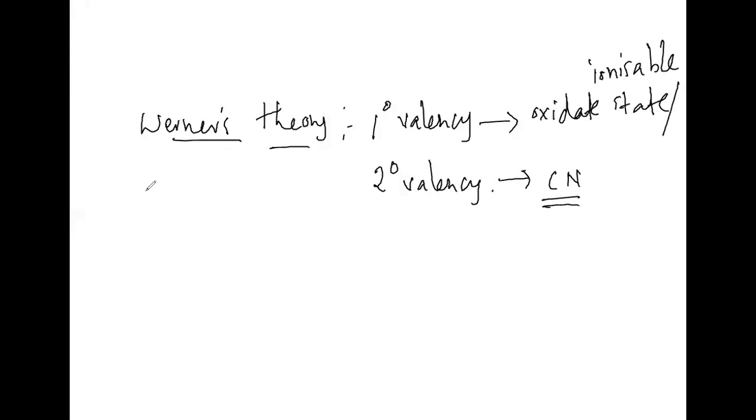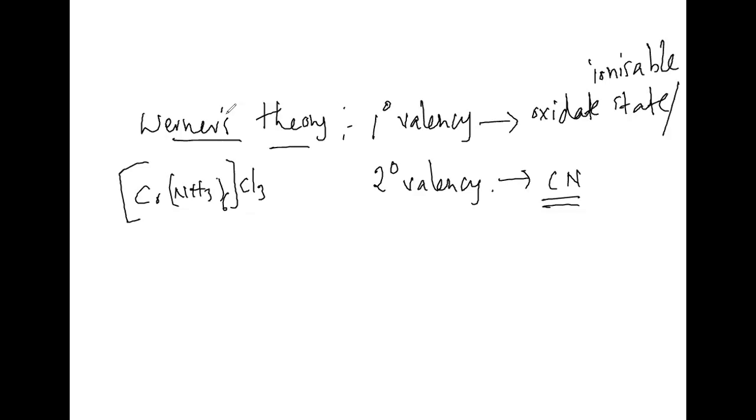Suppose I take Co(NH3)6 with Cl3 like this. Here, this particular complex I am taking like this. What is the name of this compound? Hexaamminecobalt(III) chloride.